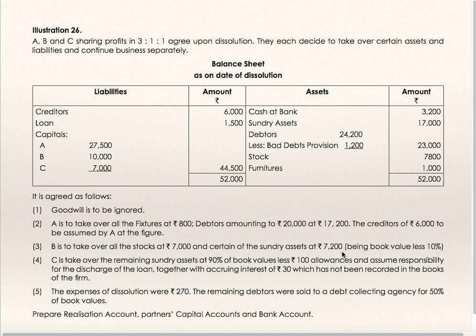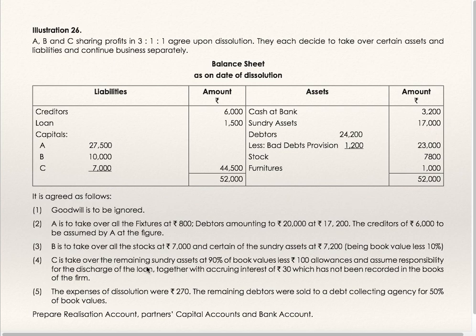So if book value is 100, he is taking over it at 90. He is taking over it at 7,200, which means its book value will be 7,200 divided by 90 into 100, which is equal to 8,000. So he has taken sundry assets worth 8,000 at 7,200.